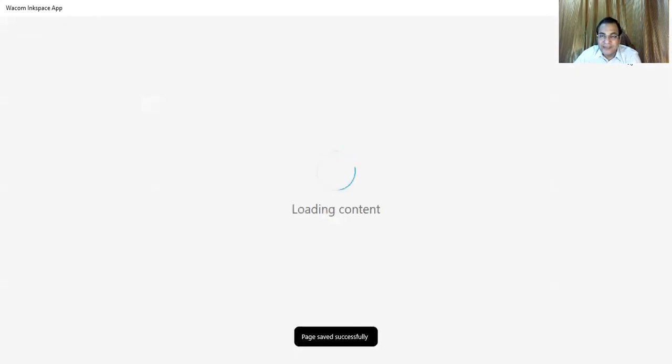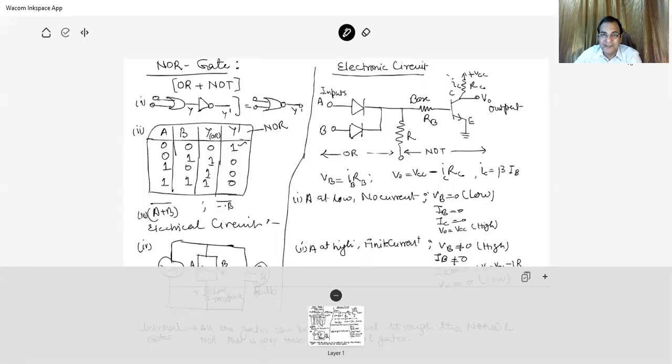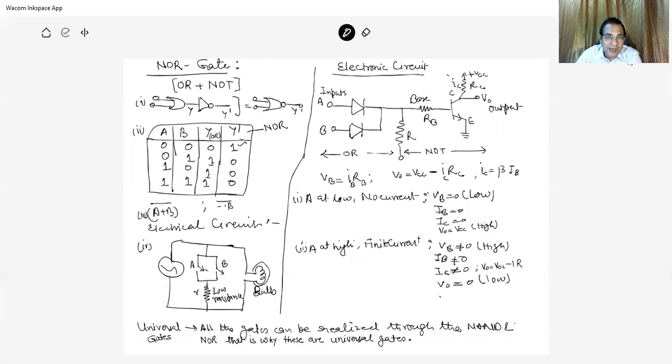And the second universal gate is the NOR gate. The NOR gate is nothing but OR with NOT. This is your OR gate, and here it is NOT. Combining these two is known as the NOR gate.